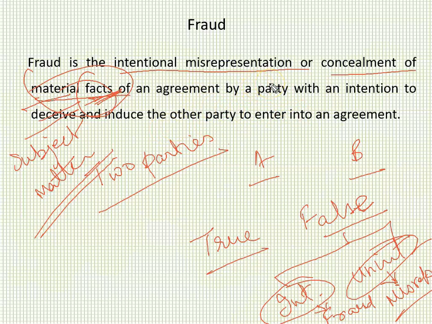Now, what is fraud? Fraud is a word that we hear in our day-to-day life also, that somebody is defrauding the other one or something like that. But what is the meaning of fraud given under the Indian Contract Act? When you are concealing something or you are intentionally making a false statement, why are you doing so? You want to get into an agreement. And what is your intention? Your intention is to deceive the other party, to induce the other party so that the other party gets into an agreement with you. So this is the meaning of fraud here.